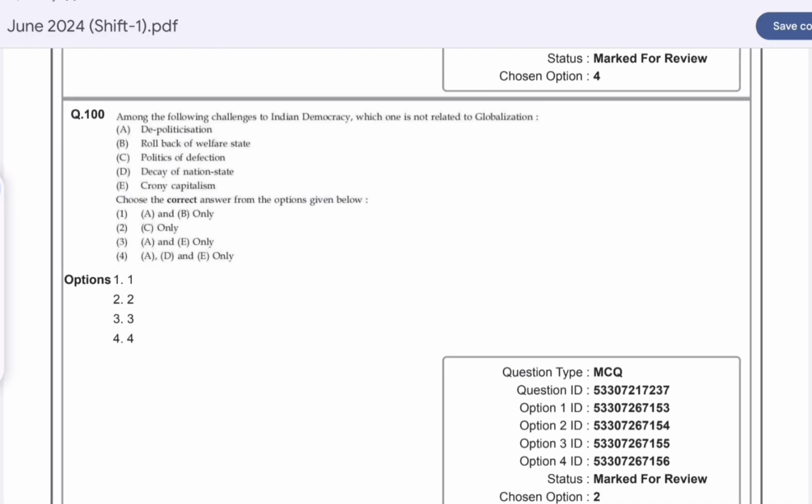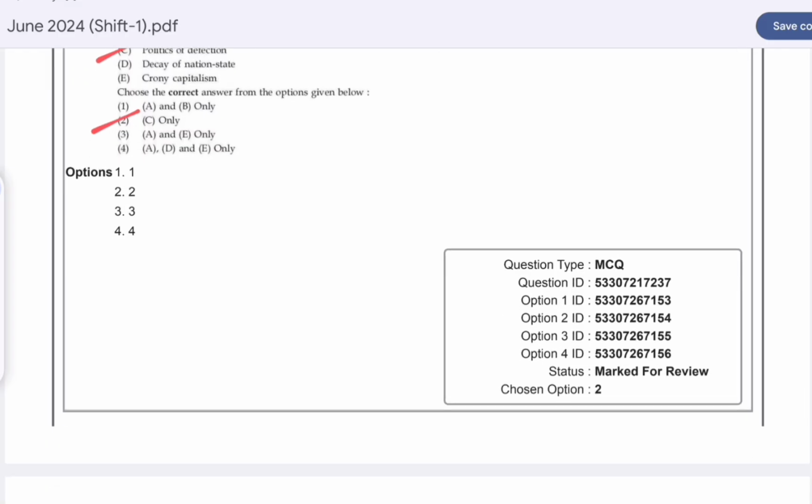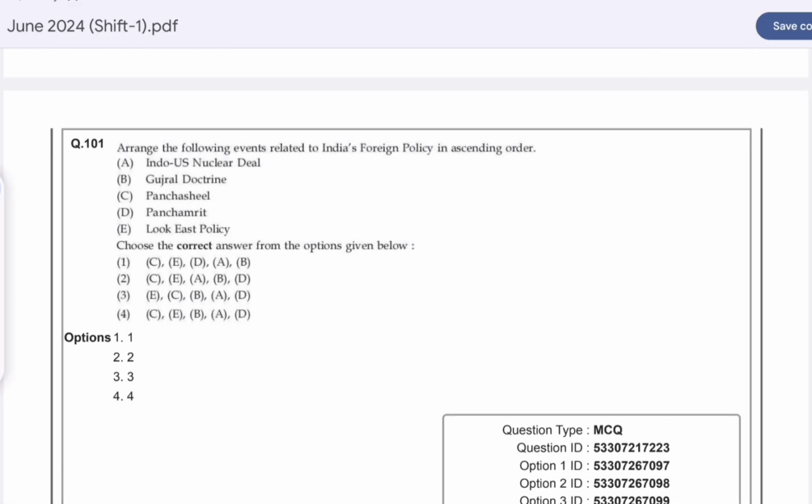Now question number 100. Among the following challenges to the Indian democracy, which one is not related to globalization? Option B is correct here, politics of defection. Question number 101. Arrange the following events related to India's foreign policy in ascending order. Option D is correct here.